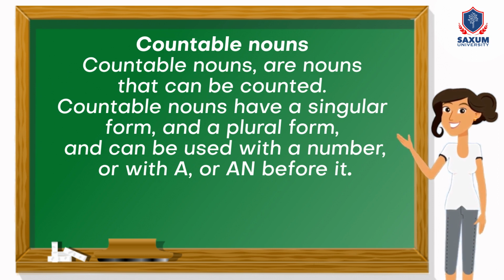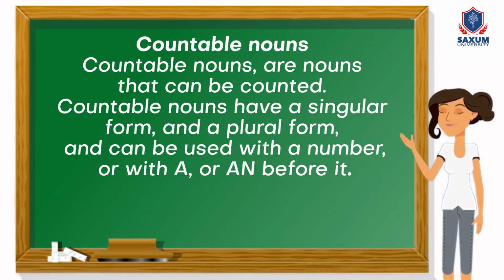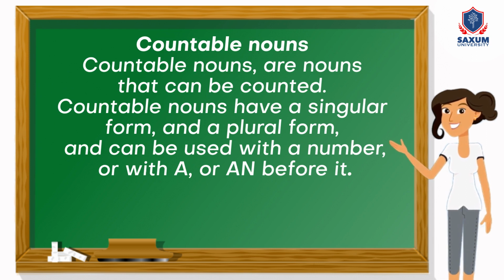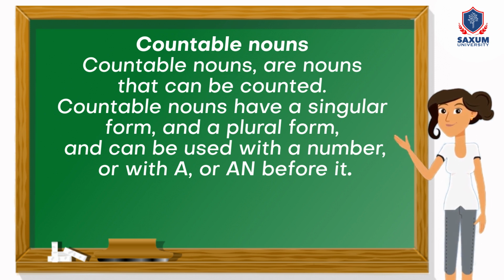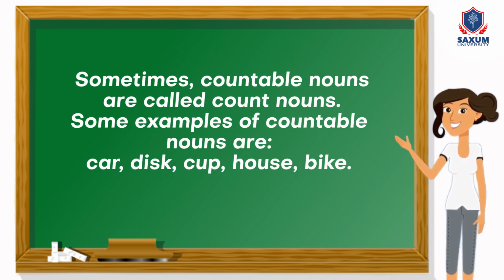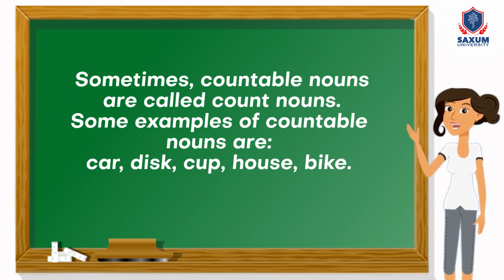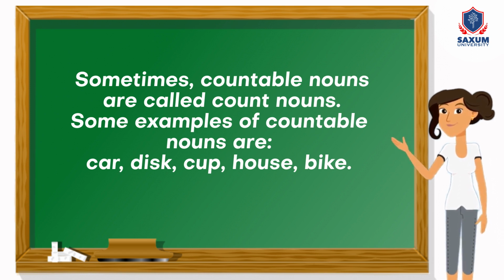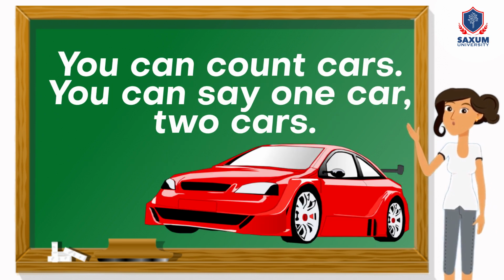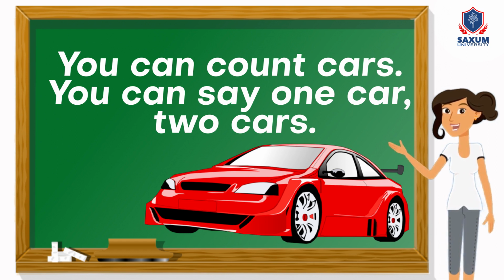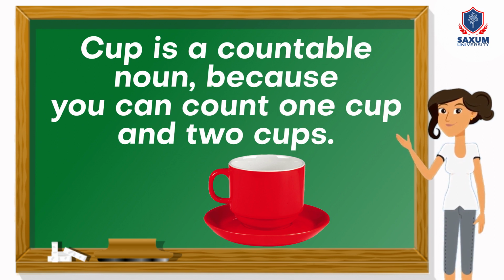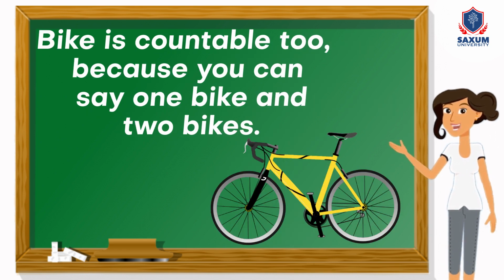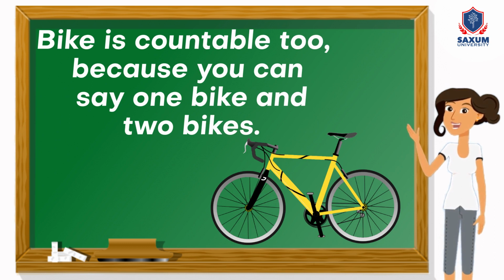Countable nouns. Countable nouns are nouns that can be counted. Countable nouns have a singular form and a plural form and can be used with a number, or with a, or and before it. Sometimes, countable nouns are called count nouns. Some examples of countable nouns are car, disc, cup, house, bike. You can count cars. You can say 1 car, 2 cars. Cup is a countable noun because you can count 1 cup and 2 cups. Bike is countable too because you can say 1 bike and 2 bikes.